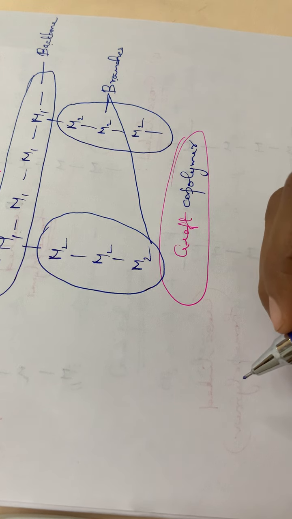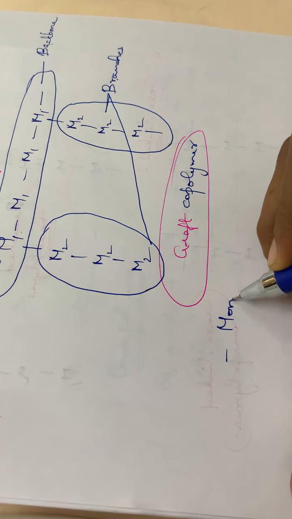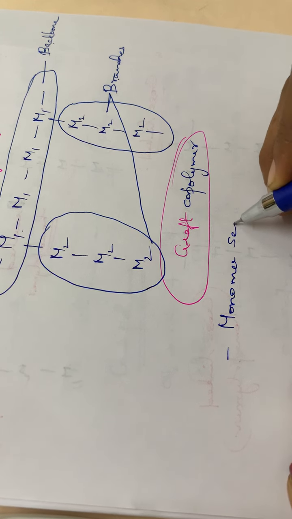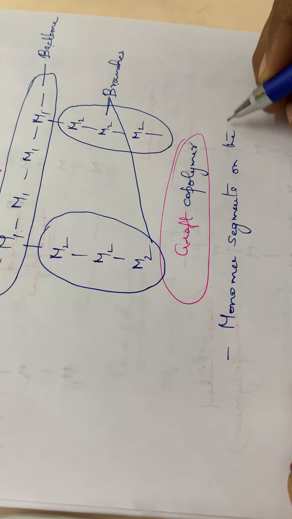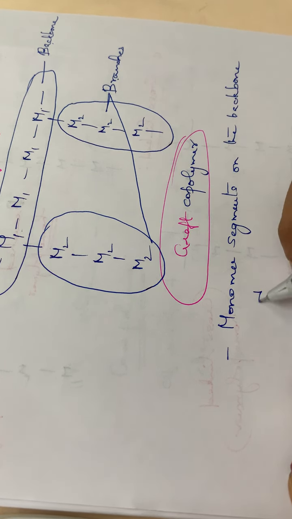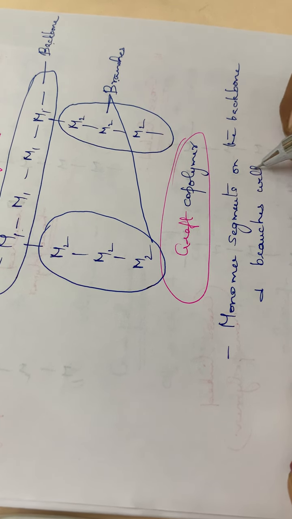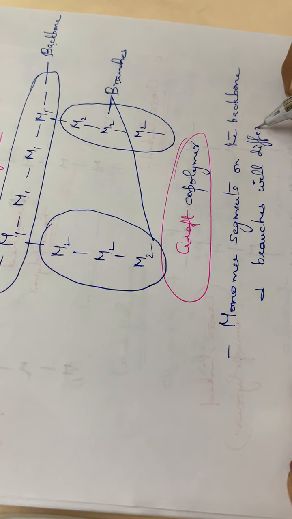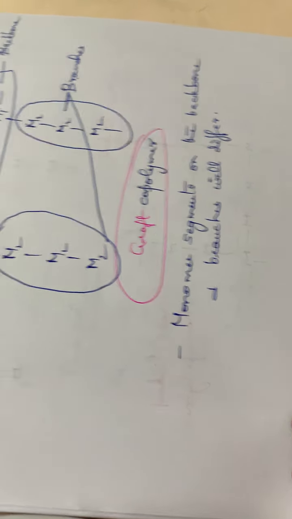So graft copolymers means they are branched structures and the monomer segments on the backbone and branches will differ. Okay, so that is called the graft copolymer. Hope you are clear with this graft copolymer.